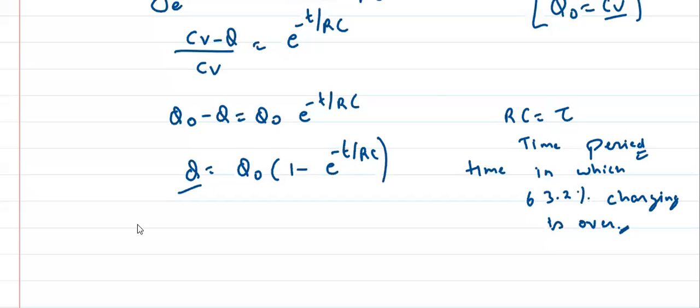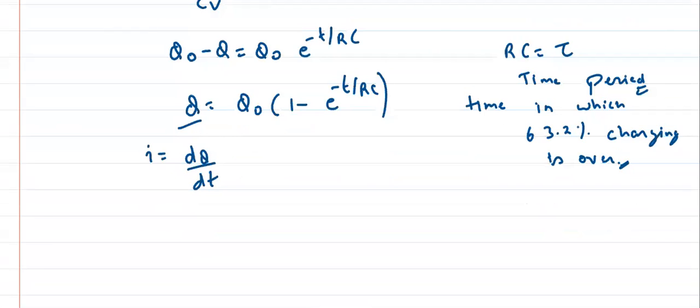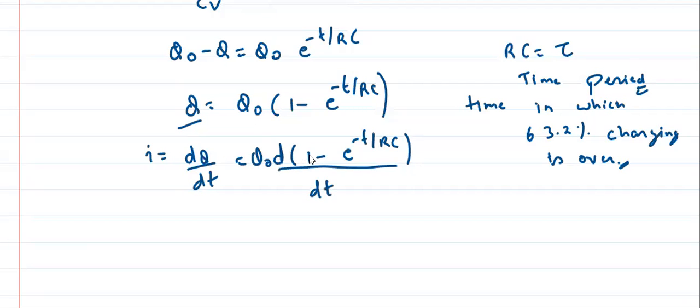Okay, very good. So what is current? If this is charge, what is the formula of current? We know, sir, current is equal to dq by dt. So differentiate this once again. Q naught is constant, d of (1 minus e to the power minus t by RC) by dt. 1 is constant, so its differentiation is 0.